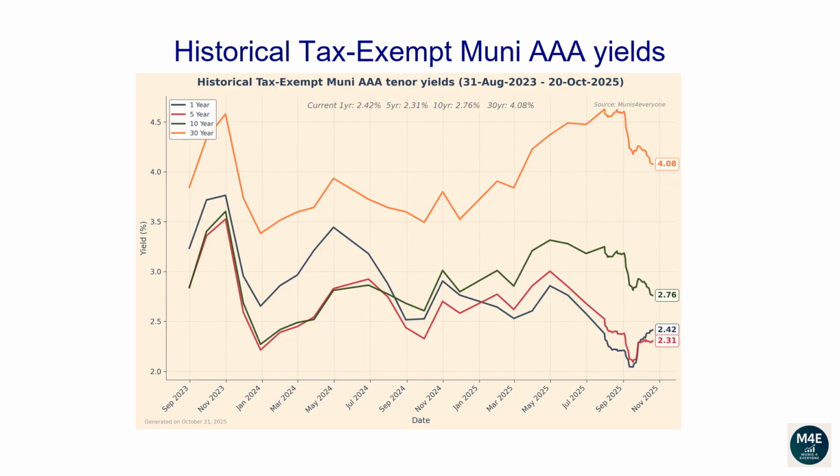This line plot and the next plot show how each tenor of the Muni yield curve has changed over time. From the 31st of August 2023 to the 20th of October 2025, the 1-year yield has dropped from 3.24 to 2.42. The 5-year yield has dropped from 2.85 to 2.31. The 10-year yield has dropped from 2.84 to 2.76. The 30-year yield has increased from 3.85 to 4.08.